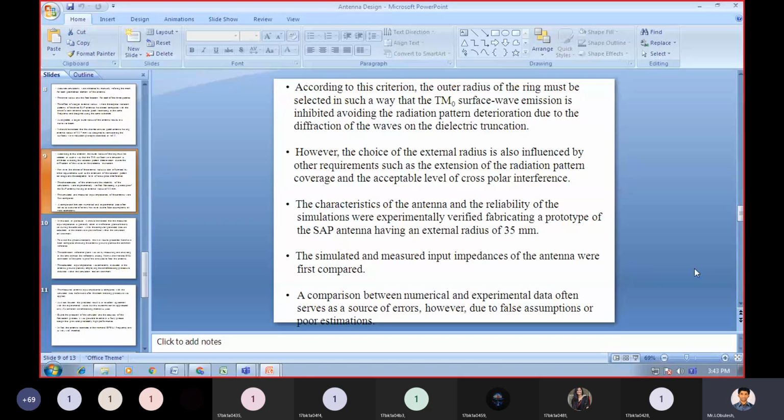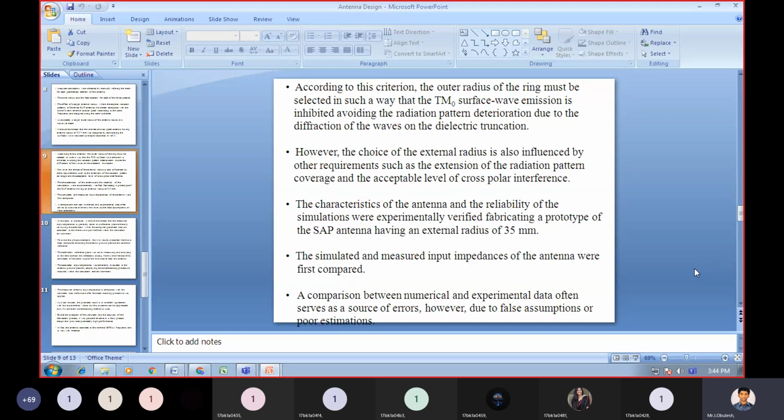The characteristics of the antenna and the reliability of the simulation were experimentally verified, fabricating a prototype of the SAP antenna having an external radius of 35 millimeter.